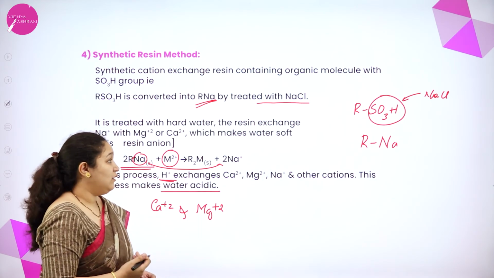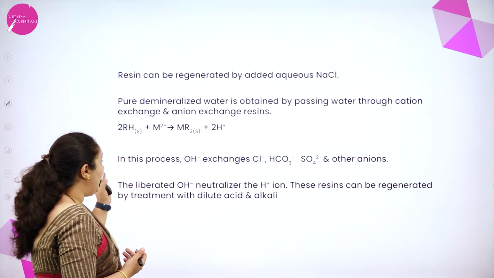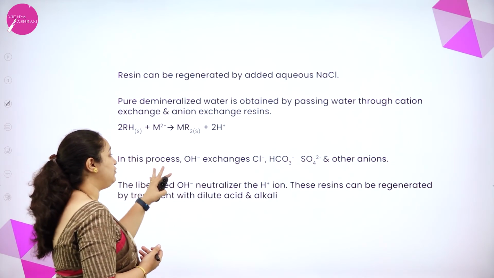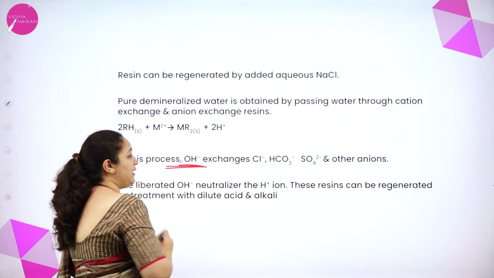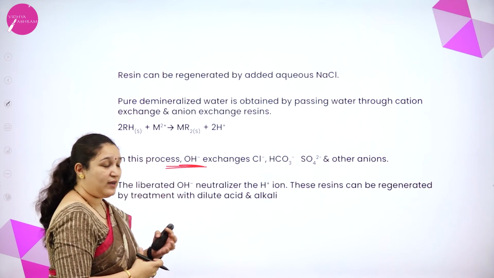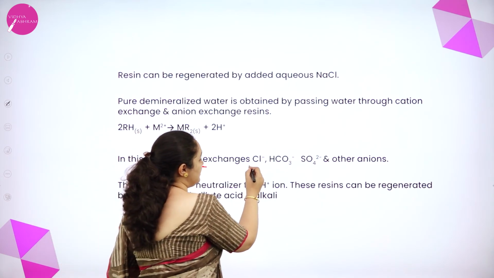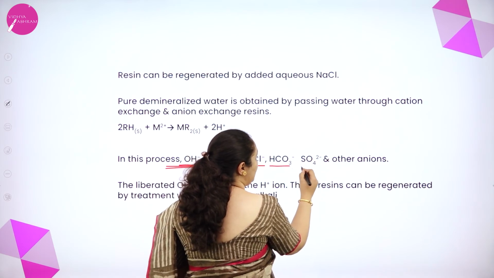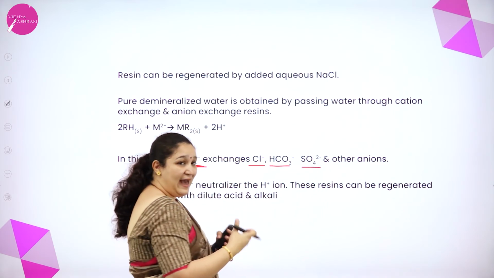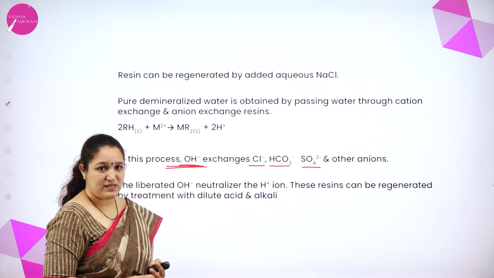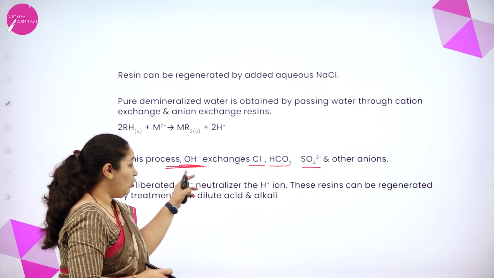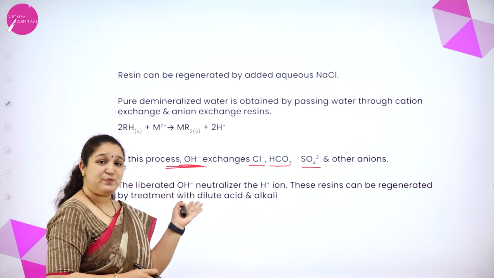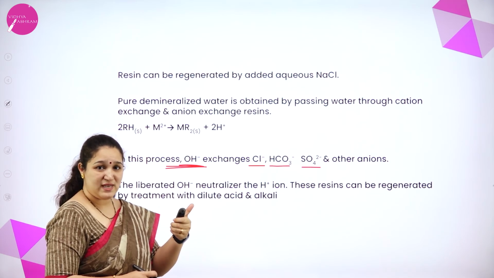Then what exactly can we do? Again, there is a process in which you exchange with OH minus ion. The water you have to again exchange with OH minus, that is Cl minus, HCO3 minus, SO4 2 minus. Anions are also getting replaced with OH minus. Thus H plus ions we got, the water was acidic.